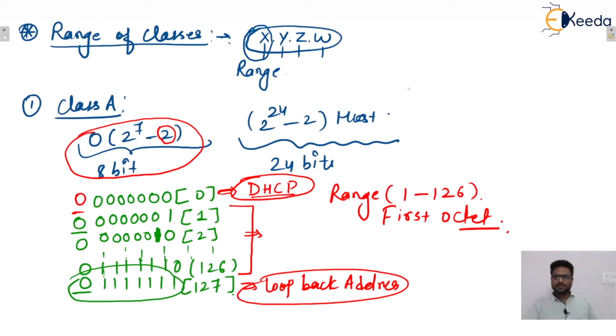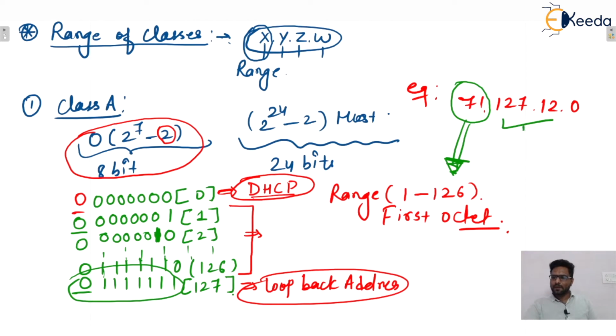Isn't it? Let us consider one example. Let's say one IP address is given to you, 71.127.12.0. And the question is, can you tell me which class this IP address belongs to? Whether class A, class B, or class C, or class D, or class E. So we can distinguish by seeing the first octet only. We can see this octet lies in this particular range. So this particular IP address belongs to which class? That is class A.